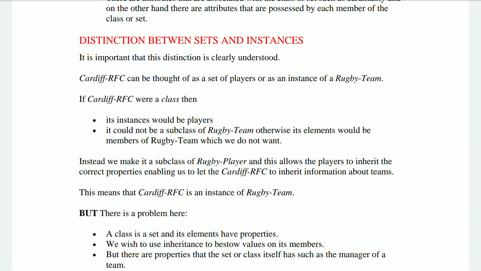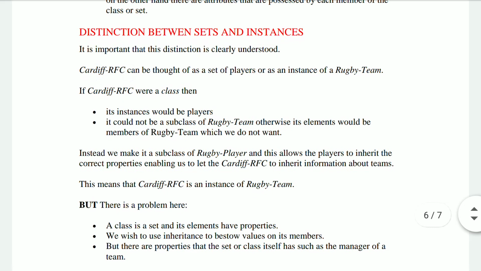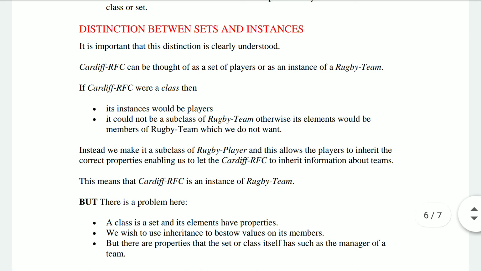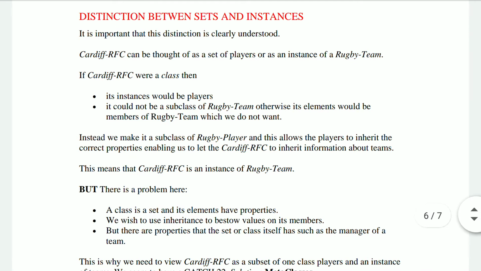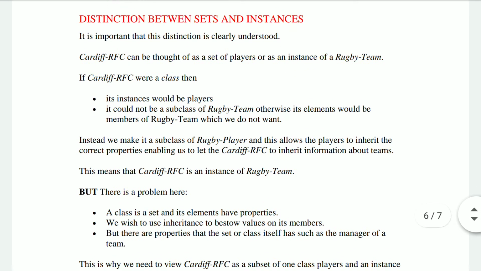So in this case, if we create a frame of Cardiff RFC, and another frame, if it exists, we call it the rugby team, then the relationship between Cardiff RFC and the rugby team must be an instance type of relationship and not an is-a class relationship, in the case of frame holdings for slots and attributes.